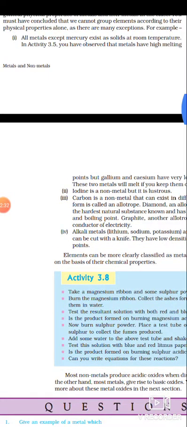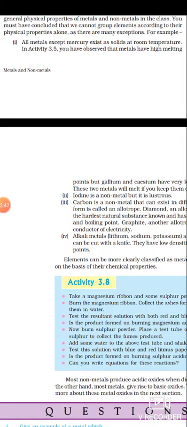You studied that metals exist in solid state in the physical properties of metals, and in this session we studied that non-metals exist in solid and gaseous state. So the solid state is common in both metals and non-metals.